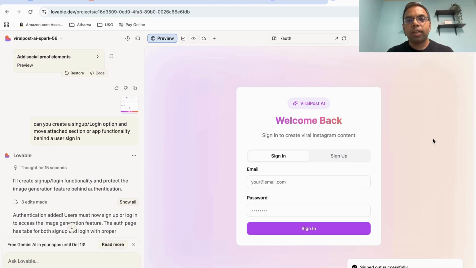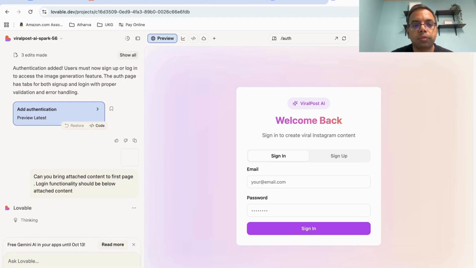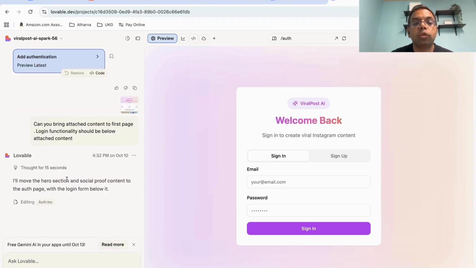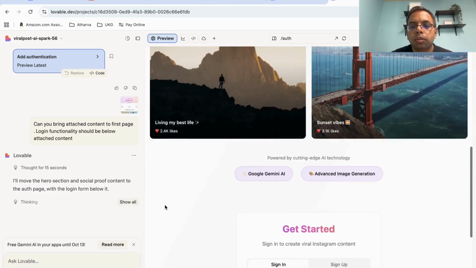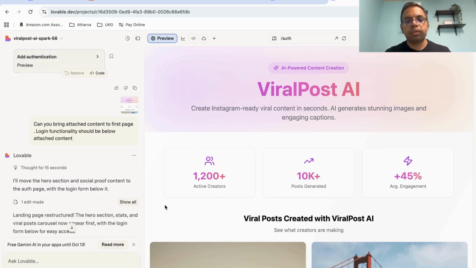It has created a login page, but we don't have any other web content here. We have to bring that marketing content here. So let's do that. Okay, can you see that? It is calling it the hero section. So the hero section and the social proof will be on the first page. Let's see. So voila, we have an app created. So here we have this app.